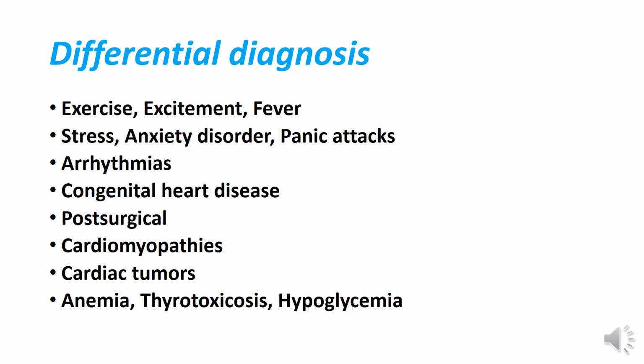How can you say? Because you will see the heart rate only; simply in the OPD you can check the heart rate. If the heart rate is between 220 and 300, it is not normal for exercise, excitement, fever, or anxiety; the heart rate will not go that much higher. Usually in infants it is above 200, and in an older child it can reach even more than 280, sometimes 300. So you will do the ECG. So you are saying this heart rate is not because of fever or excitement or some other problem. We should look, it could be an SVT. So these are the important things you should know.